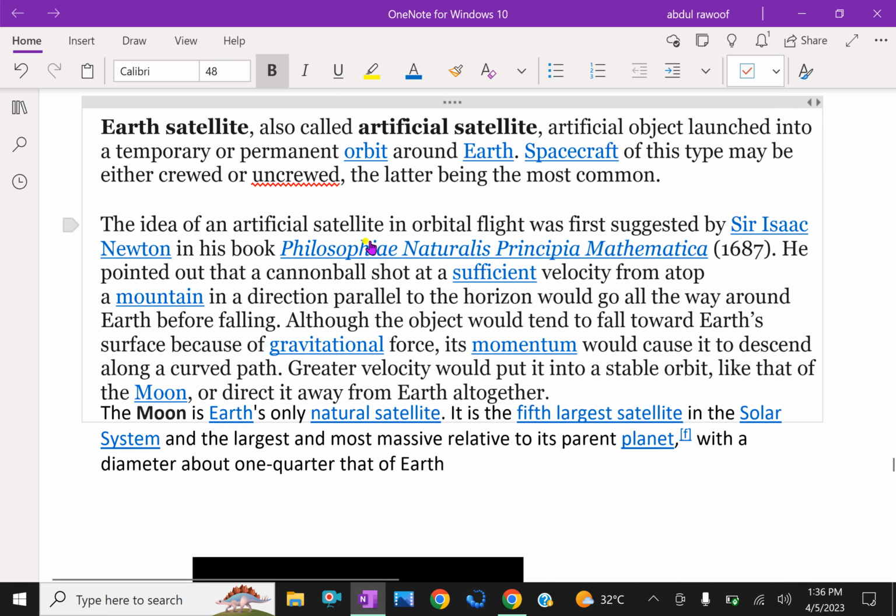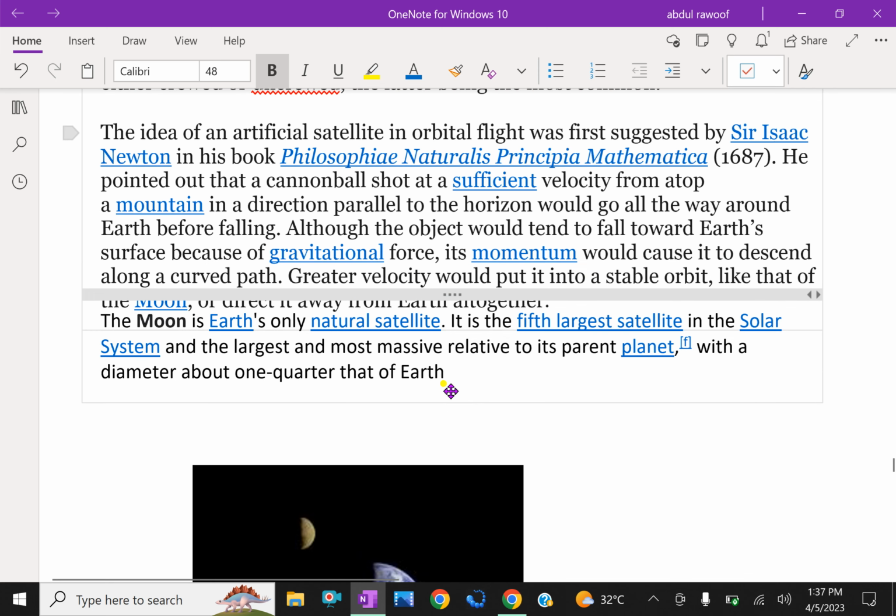The idea of an artificial satellite in orbital flight was first suggested by Sir Isaac Newton in his book Philosophiae Naturalis Principia Mathematica in 1687. He pointed out that a cannonball shot at a sufficient velocity from the top of a mountain in a direction parallel to the horizon would go all the way around the Earth before falling. Although the object would tend to fall towards Earth's surface because of gravitational force, its momentum would cause it to descend along the curved path.